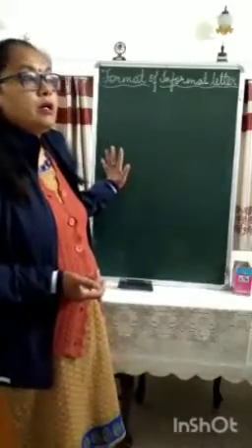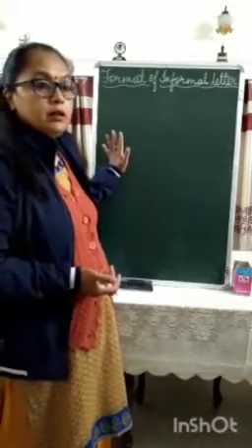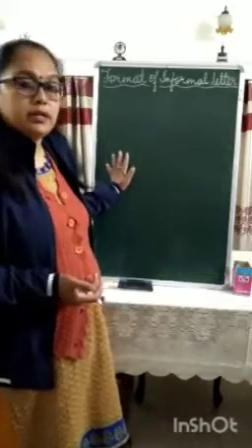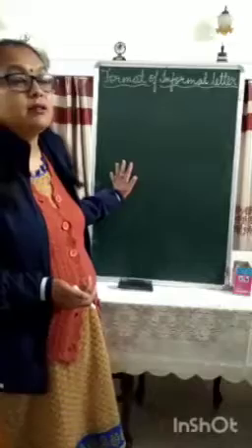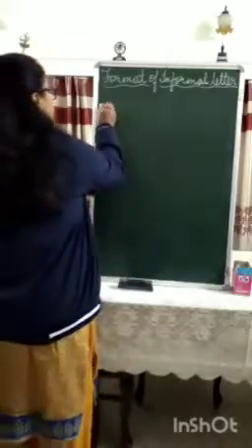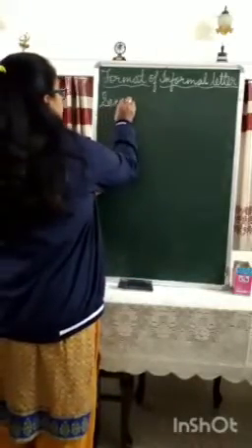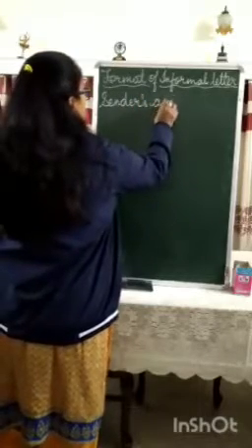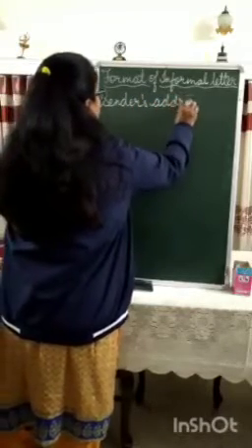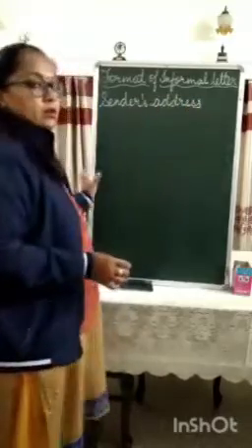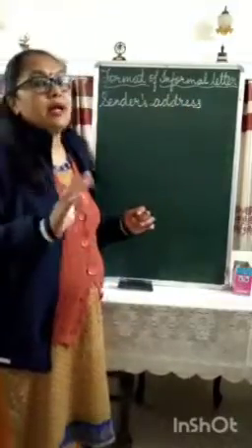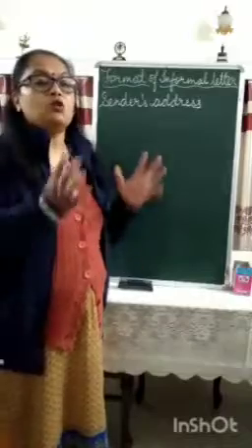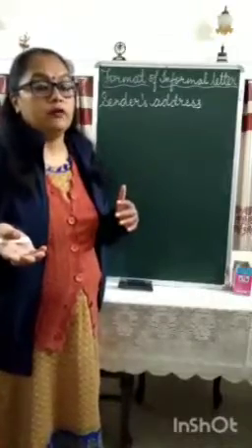Now for informal letter, the first thing that we mention is the sender's address. Remember, sender's address was also the first thing that was written in the formal letter. So when you are writing an informal letter, that will also begin with your full address.